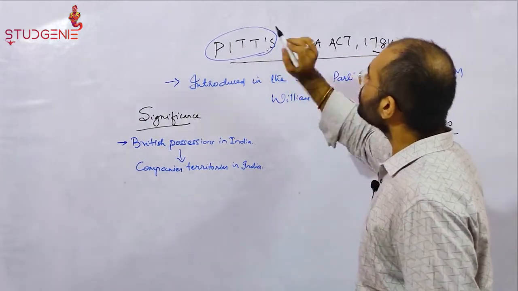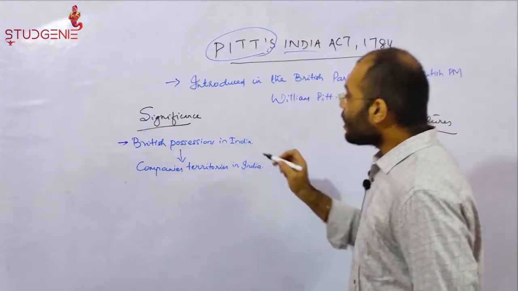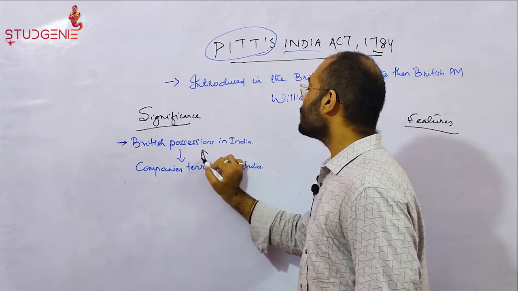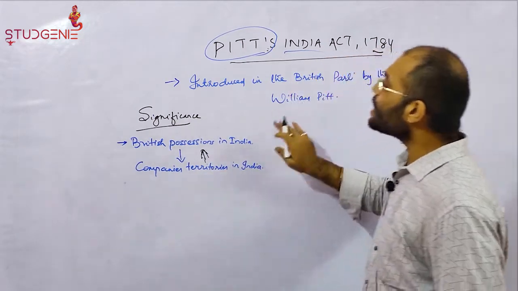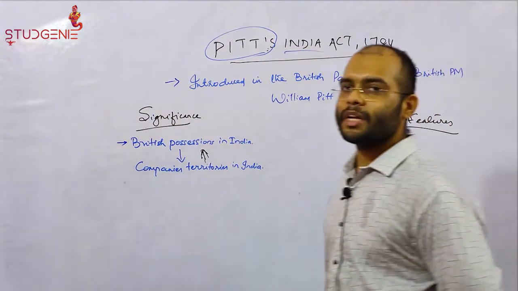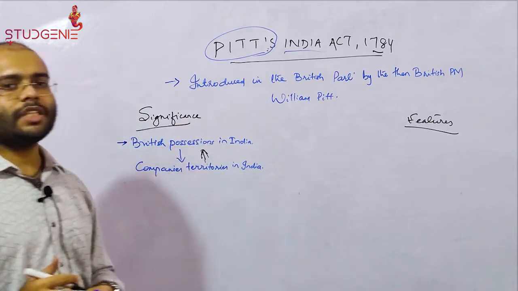After the passage of the Pitt's India Act of 1784, the company's territories in India started to be named as the British possessions in India. For the first time ever, they were known as the British possessions in India.